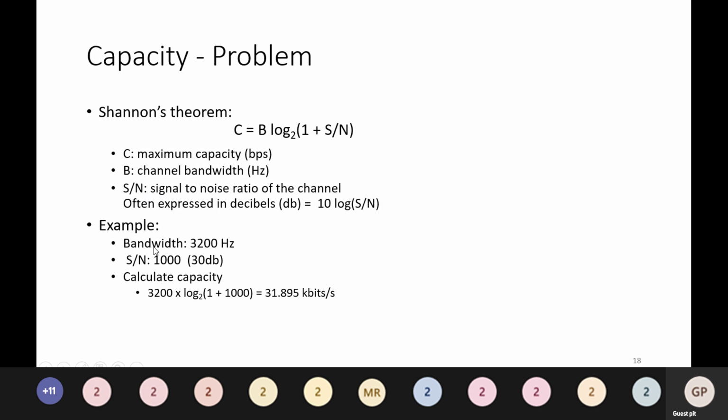Example: bandwidth 3200 hertz, signal to noise ratio 30 decibels. Calculate capacity. So 3200 into log base 2 (1 + 1000) is equal to 31.895 kilobits per second.